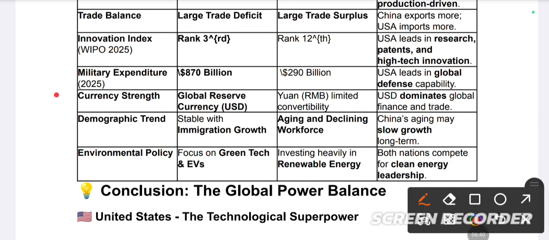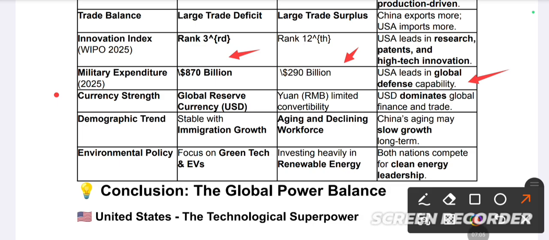Then there are other indicators. Military expenditure, how much money they spend on defense, is $860 billion. On the other hand, China spends less, at $290 billion. USA leads global defense capacity. All the weapons manufacturing, all the mechanisms, all the military expenditure is given by the United States of America.